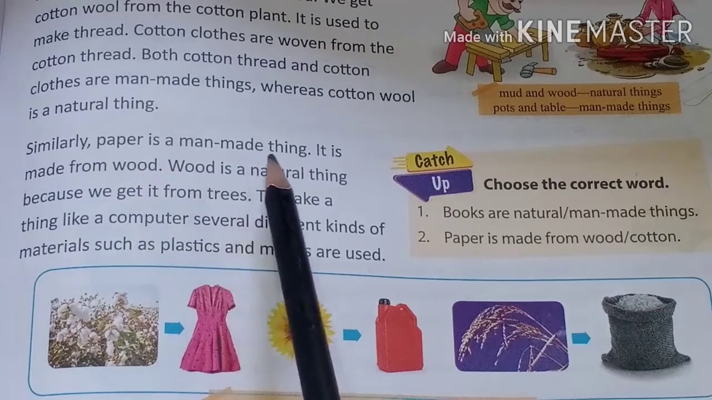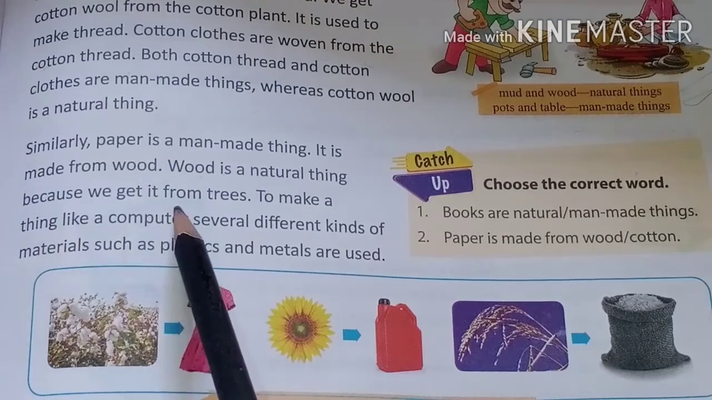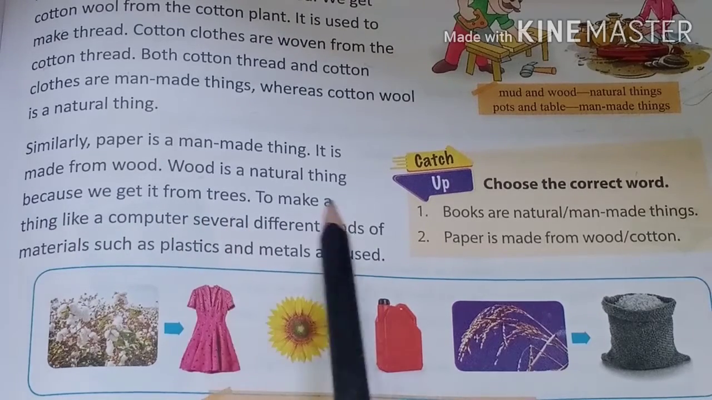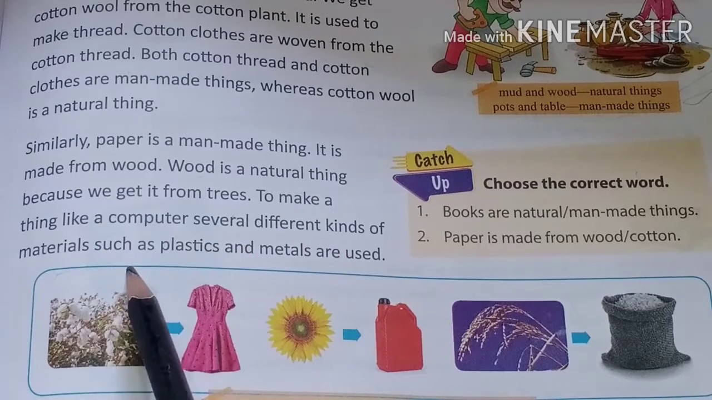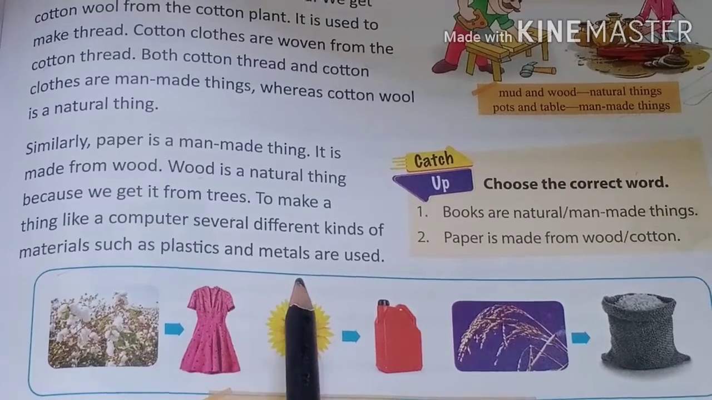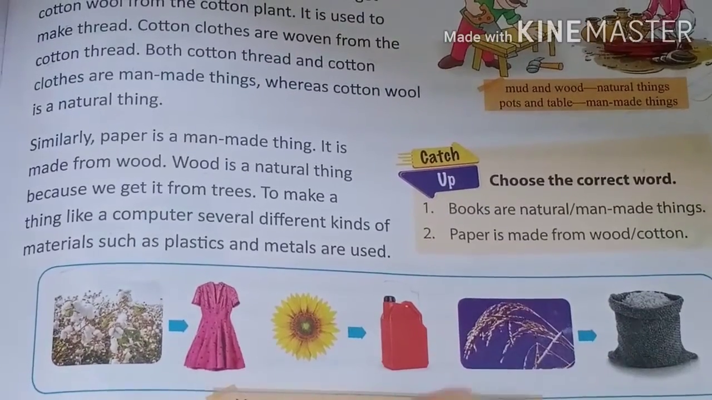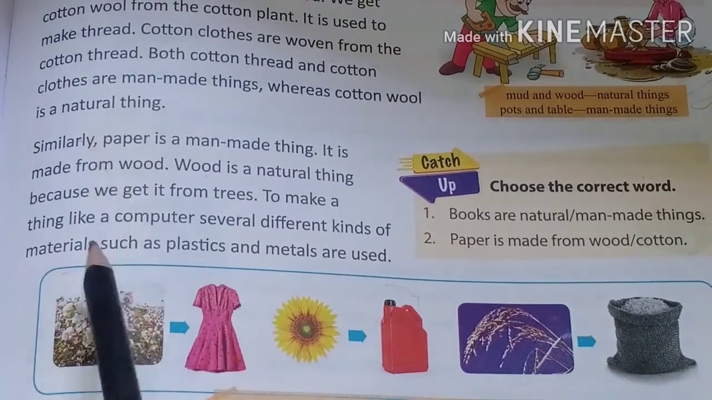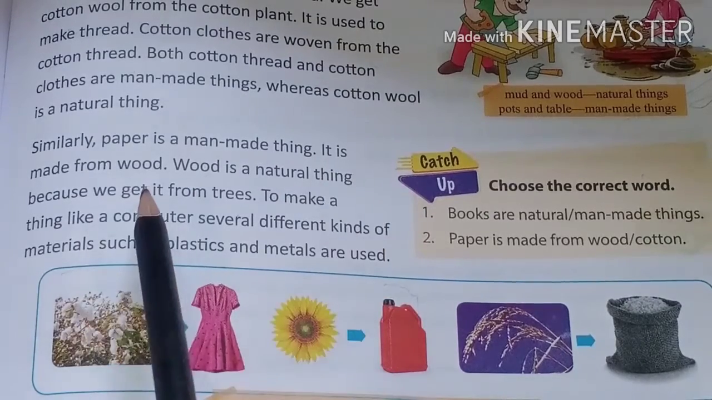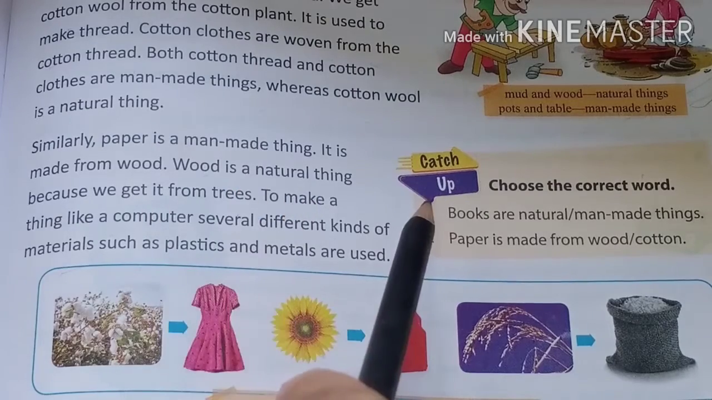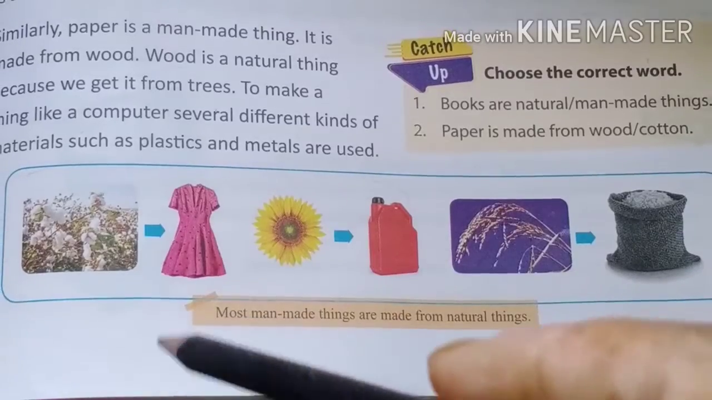Similarly, paper is a man-made thing. It is made from wood. Wood is a natural thing because we get it from trees. To make things like a computer, several different kinds of materials such as plastic and metals are used. See here, they are showing some pictures. Paper is made from wood, and wood is a natural thing because we get it from trees.